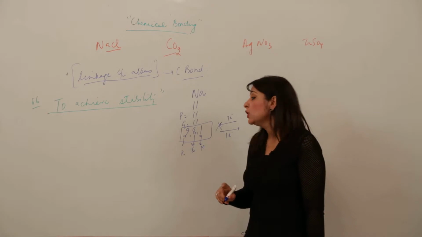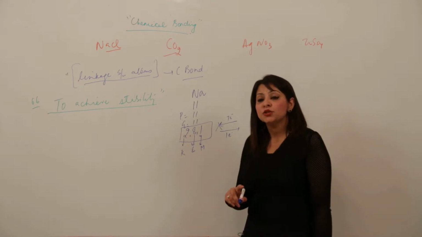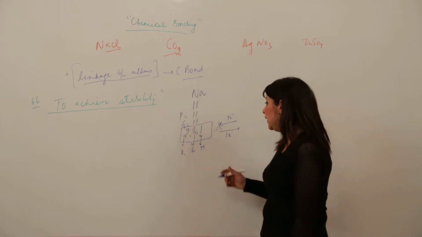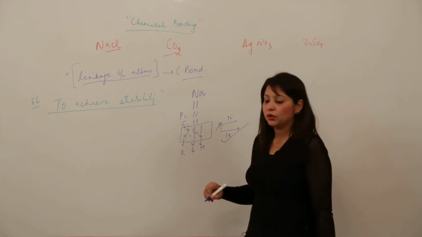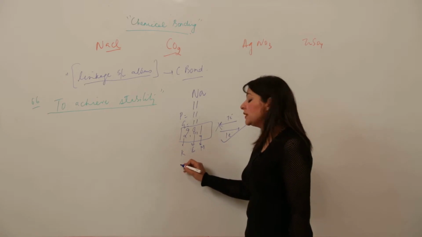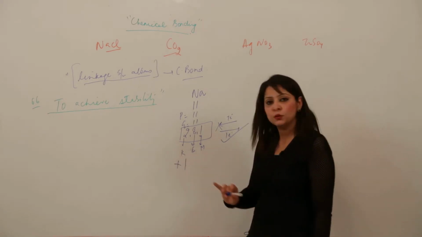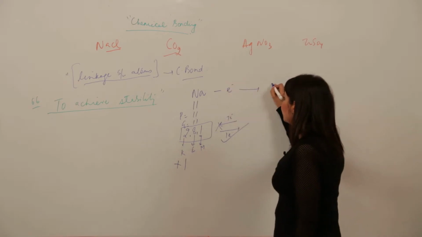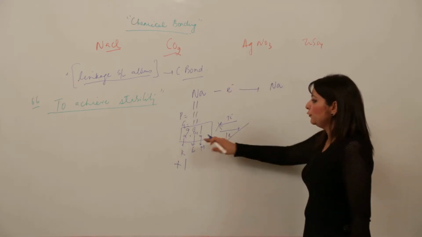And I told you that the smaller the number, the easier the task. So that means it is going to lose 1 electron, and when it loses it, it will acquire a valency of +1, right? So after losing 1 electron, what will be the configuration?